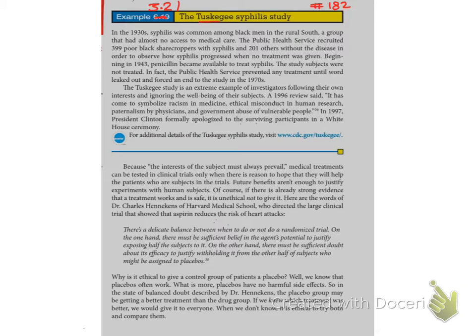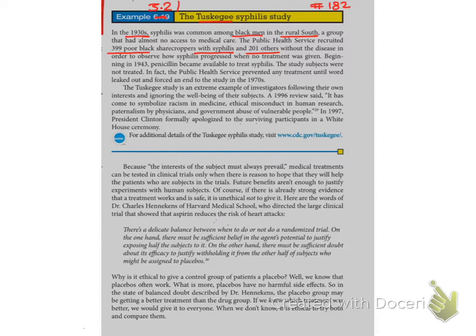In the 1930s they conducted a study on rural Southern black men in America, where there were 399 poor black sharecroppers, farmers who used to give a part of their produce as rent, with syphilis symptoms, and 201 without the disease.